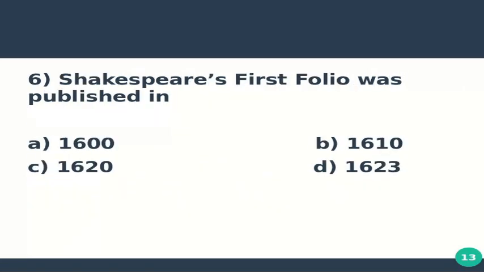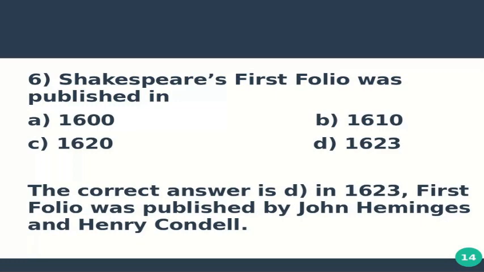Question number 6 is Shakespeare's first folio was published in option A 1600, option B 1610, option C 1620, and option D 1623. The correct answer is D in 1623. First folio was published in 1623 by John Hemmings and Henry Condell.